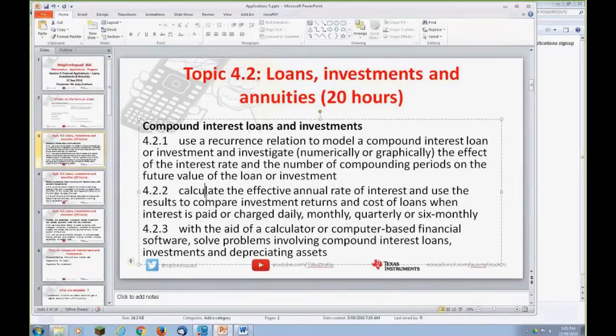We'll use the calculator to calculate the effective annual rate of interest, which is the formula that was prepared before, and use the results to compare investment returns and the cost of loans when interest is charged at different rates. Also, it talks about, with the aid of a calculator or computer-based finance software, which we can't use in the exam, so the calculator we can, to solve problems involving compound interest loans, investments, and depreciating assets.